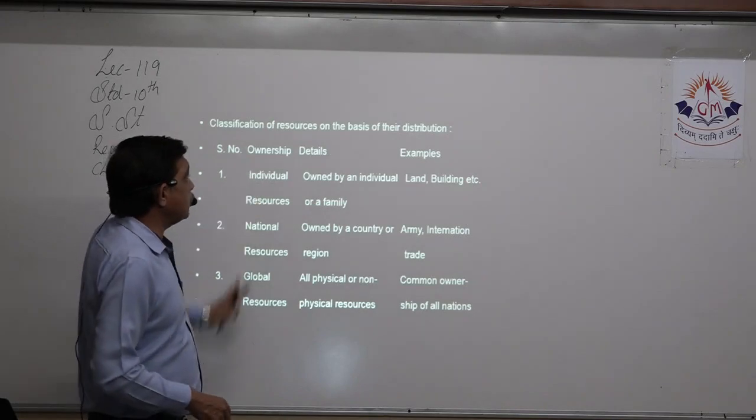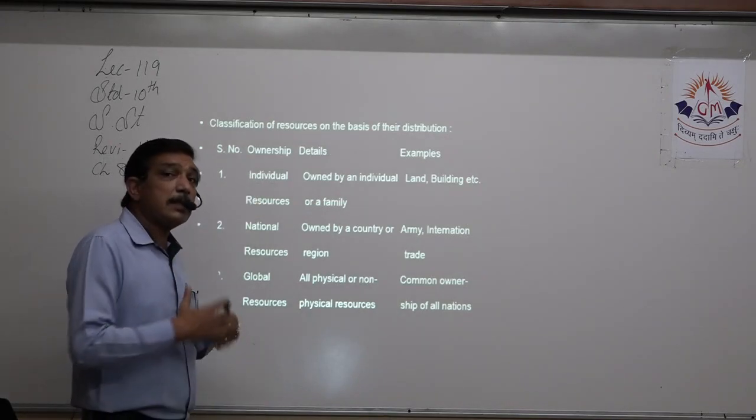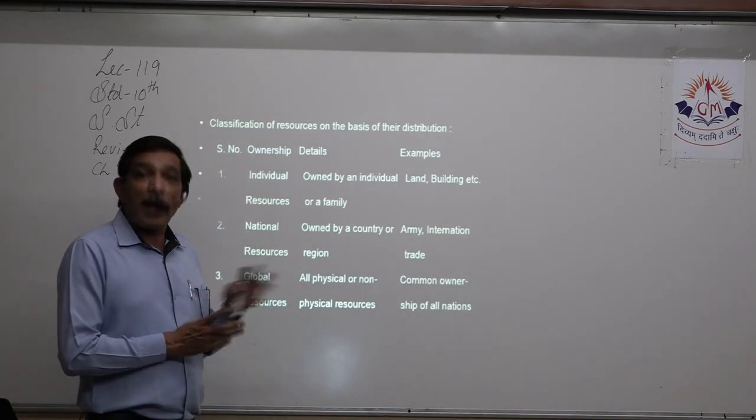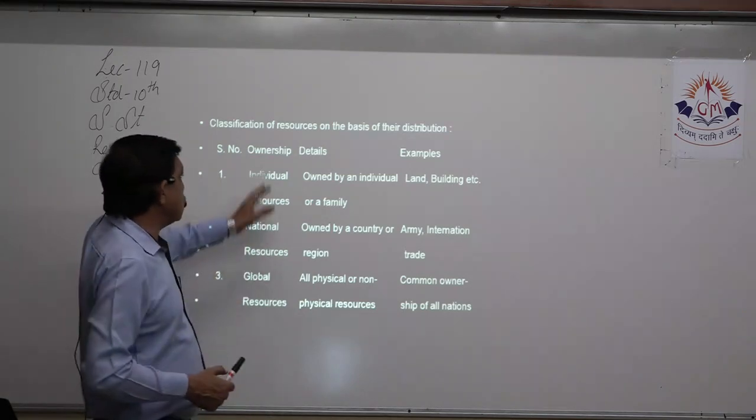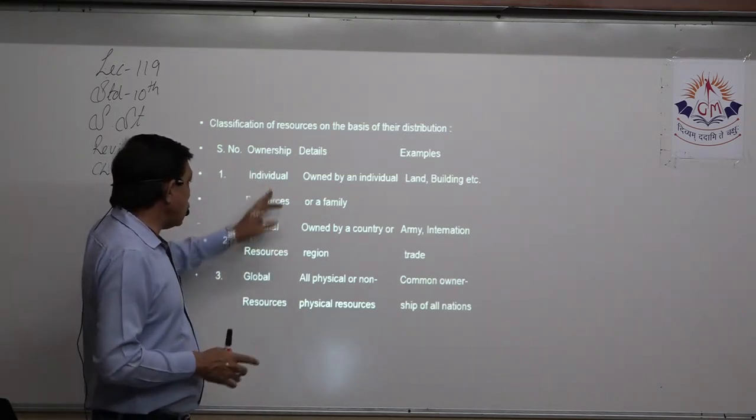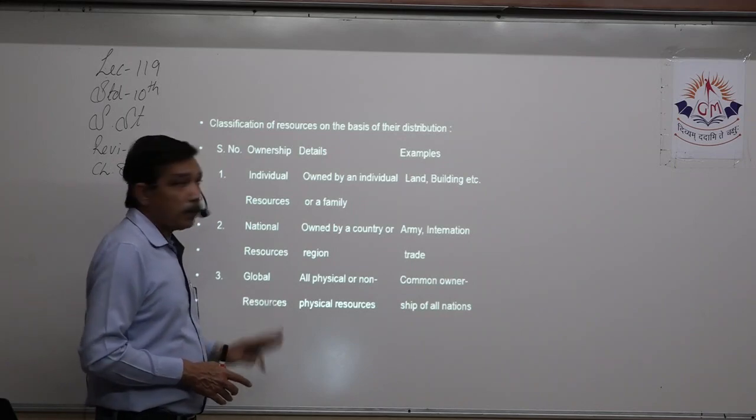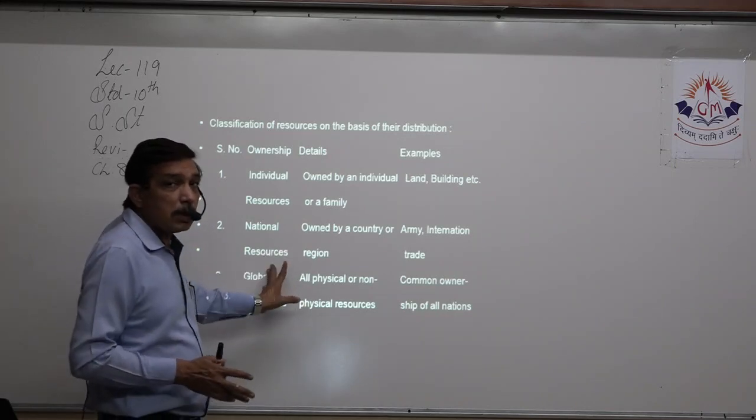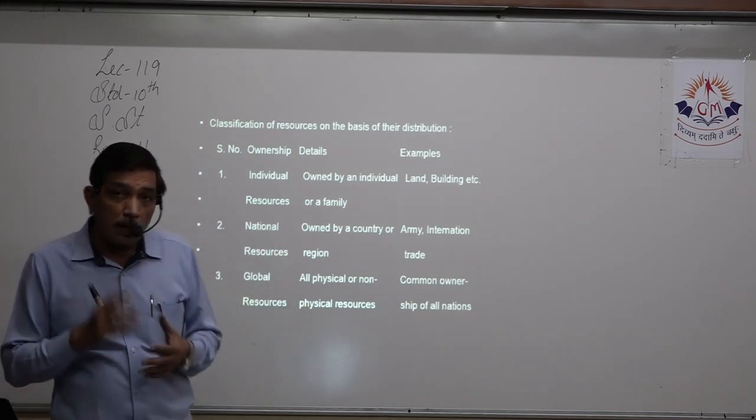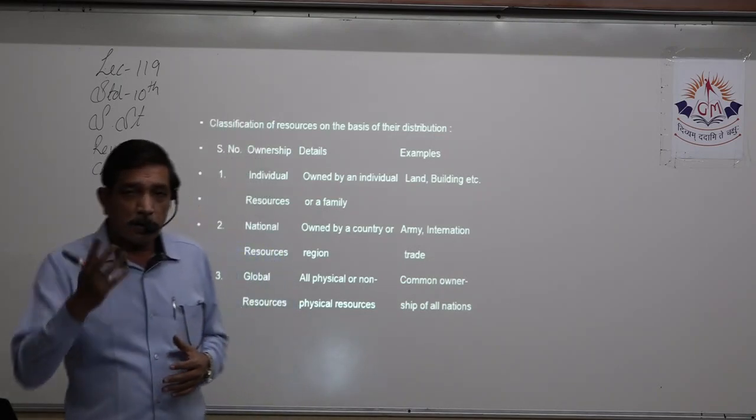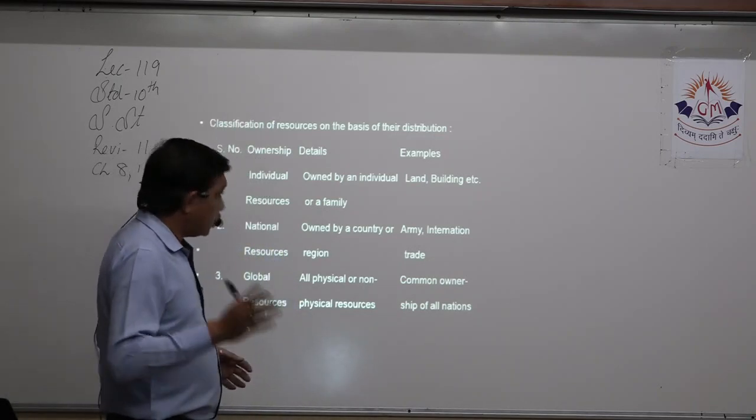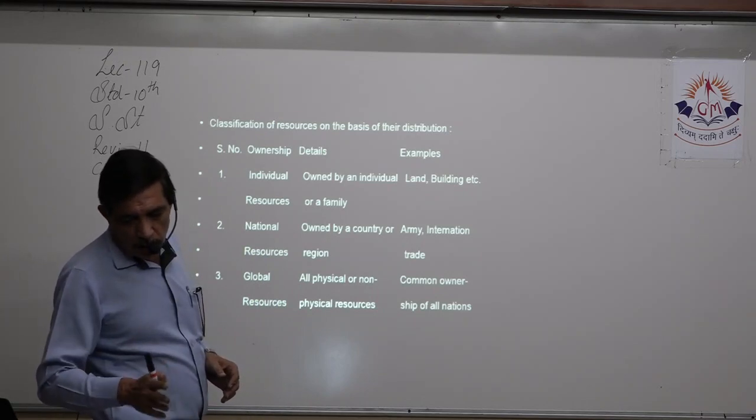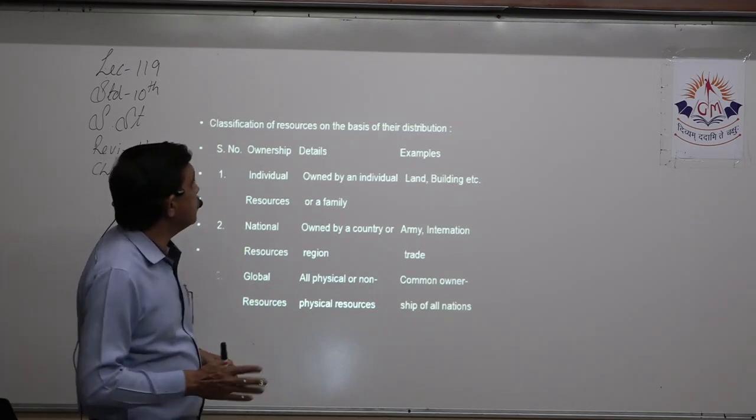Now this chart is given to you over here, right? But this can be written in paragraph form, right? So these are 3 points only. Yes, individual resource, national resource, and global resource. So you easily, this question we have to write it in paragraph form, then 3 points are there. That will fetch you 2 marks. So this is a question of 2 marks. What is the question? Classify resources on the basis of ownership.